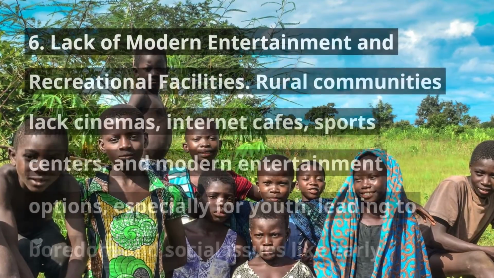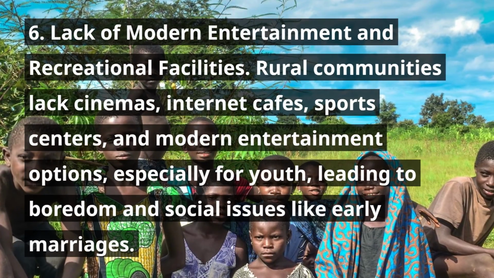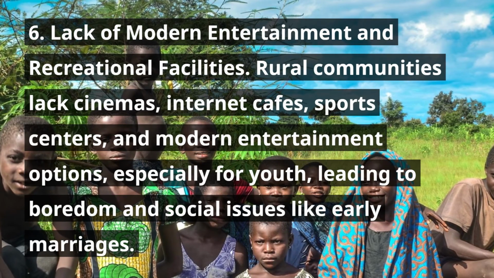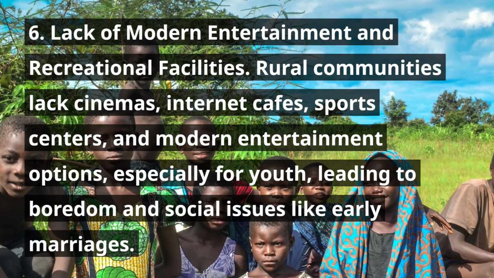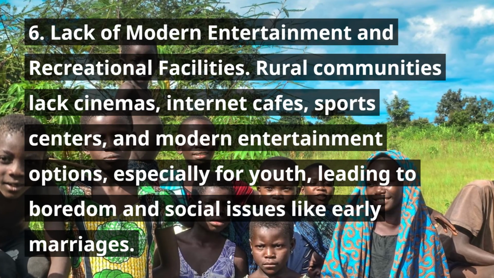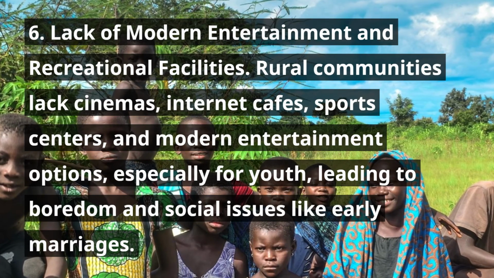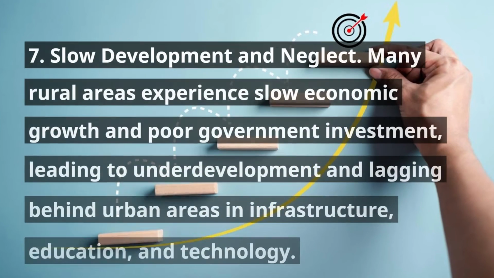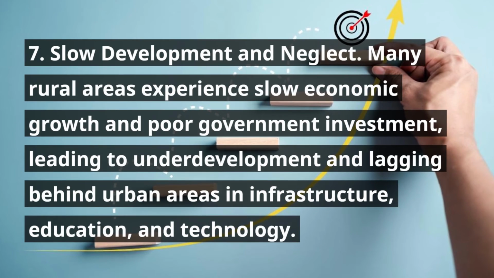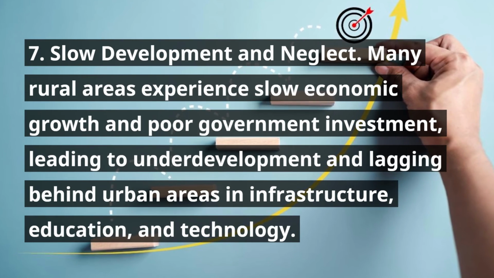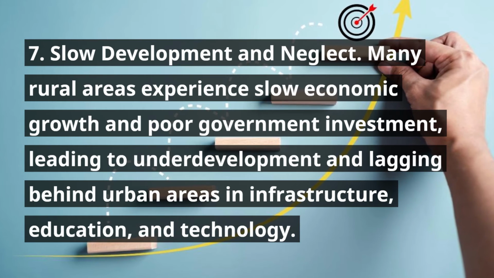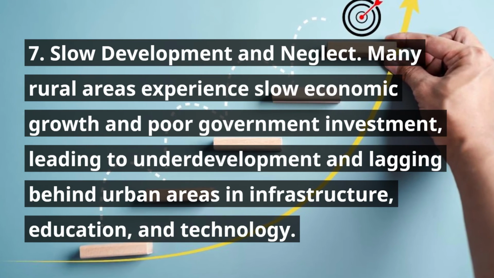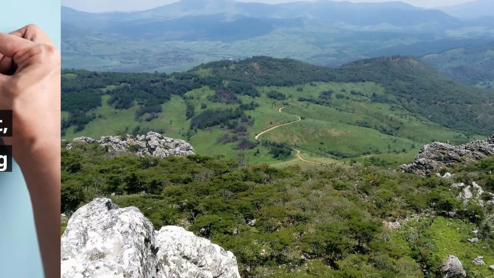6. Lack of modern entertainment and recreational facilities. Rural communities lack cinemas, internet cafes, sports centers, and modern entertainment options, especially for youth, leading to boredom and social issues like early marriages. 7. Slow development and neglect. Many rural areas experience slow economic growth and poor government investment, leading to underdevelopment and lagging behind urban areas in infrastructure, education, and technology.